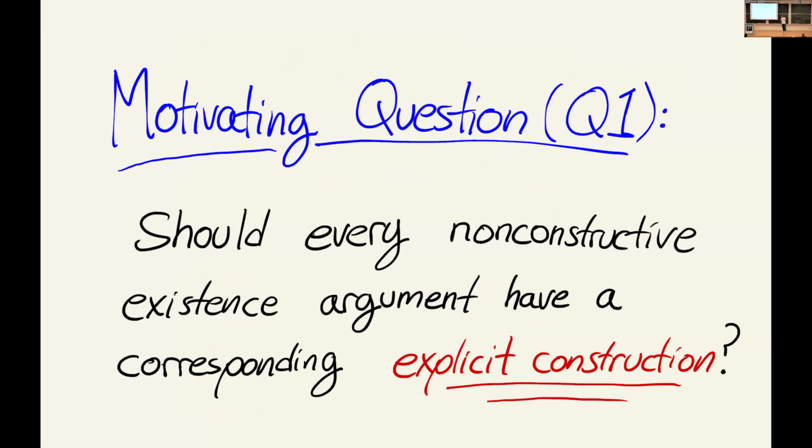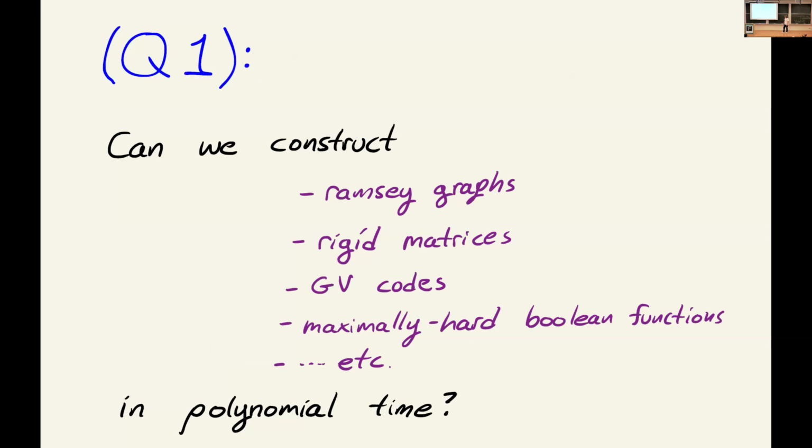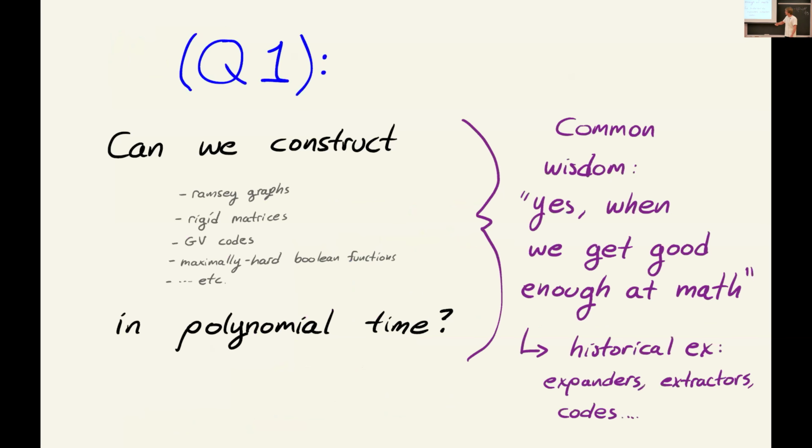So the motivating question in this work is essentially the following. Should every non-constructive existence argument have a corresponding efficient explicit construction? So more concretely, throughout TCS, we have all these examples of pseudorandom properties of objects where we have a non-constructive argument that shows that they exist. And we want to match these with polynomial time explicit constructions. So for example, rigid matrices, counting argument shows they exist, and it's open in many parameter settings to give some efficient algorithm that can actually deterministically output one example of such an object.